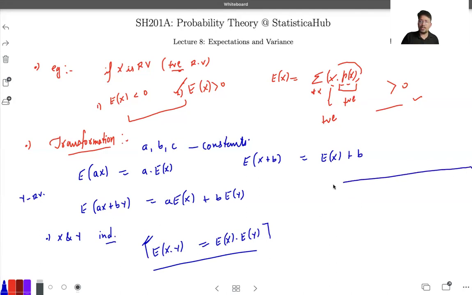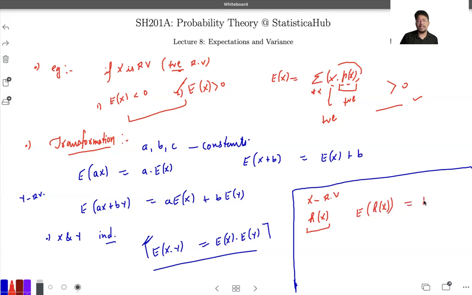One more important topic we have to understand: if you are given X, some random variable, and you make a function, let's say h of X, which is some continuous function of the random variable X, how do we find the expected value of h of X? That will be the summation over all the values of X, h of X into the probability function of X.